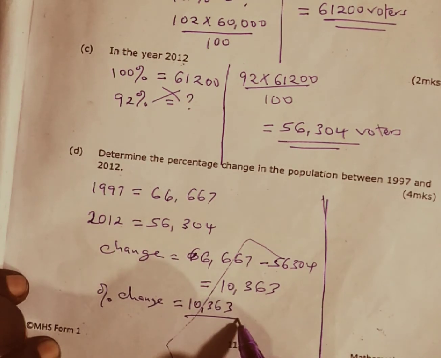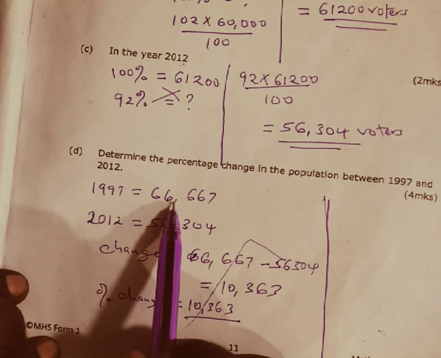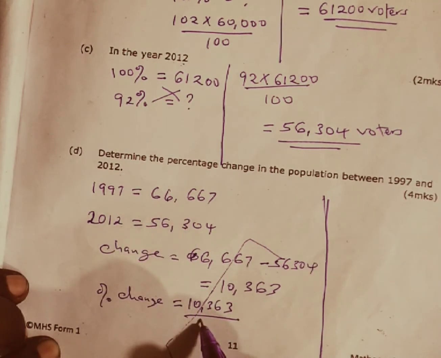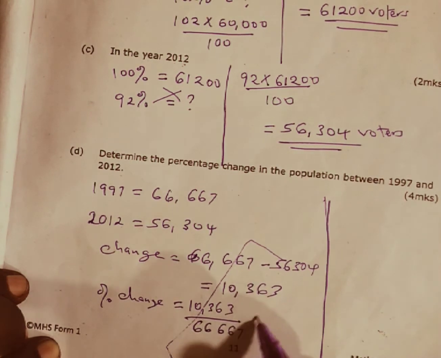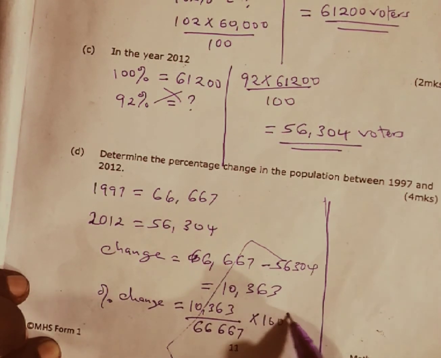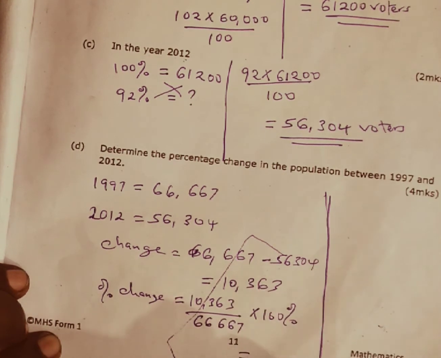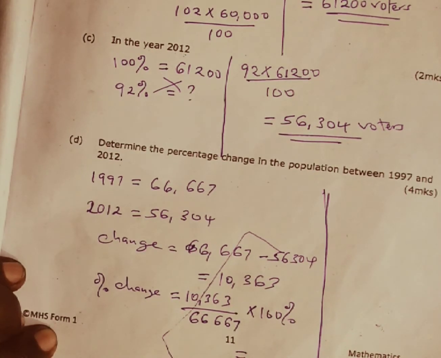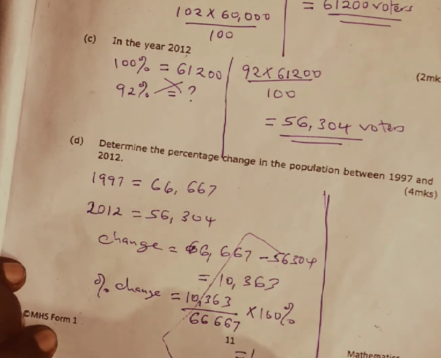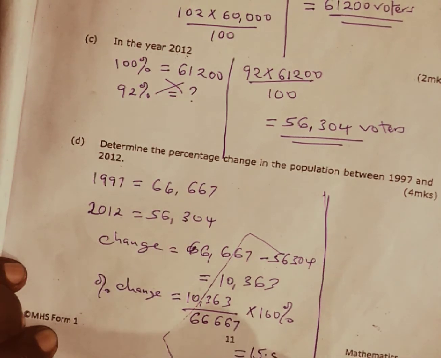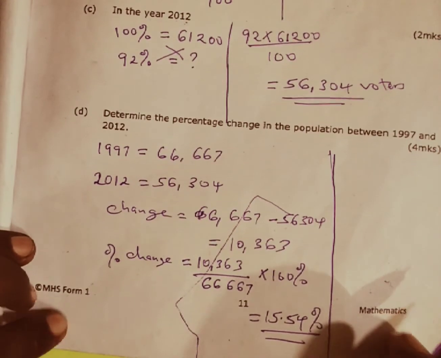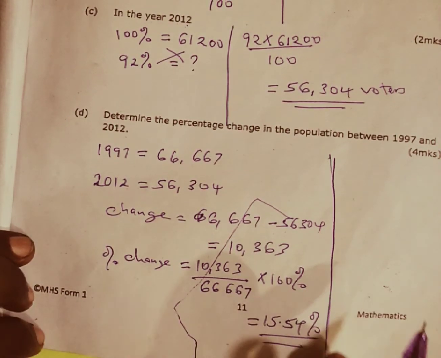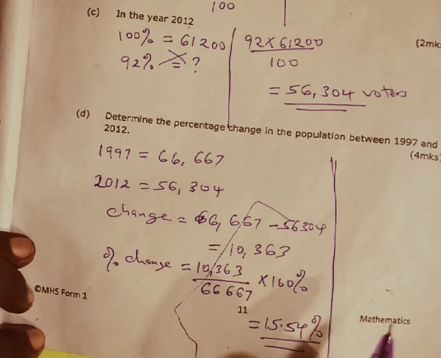We divide by the original number in the year 1997, which is 66,667, everything multiplied by 100%, and this one gives us 15.54%, and that is the answer to Part D of that particular question.